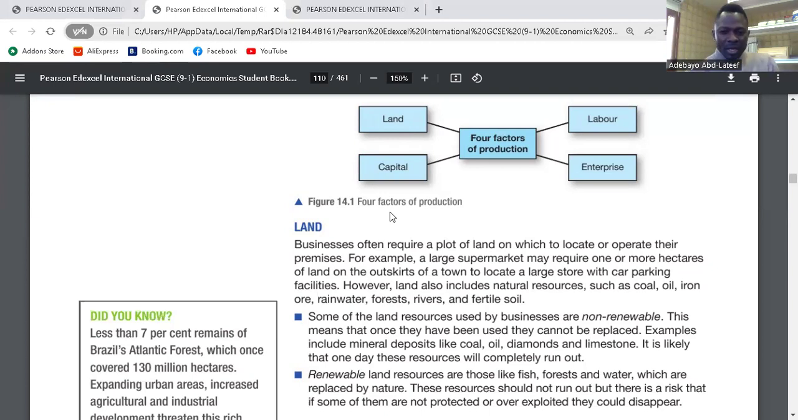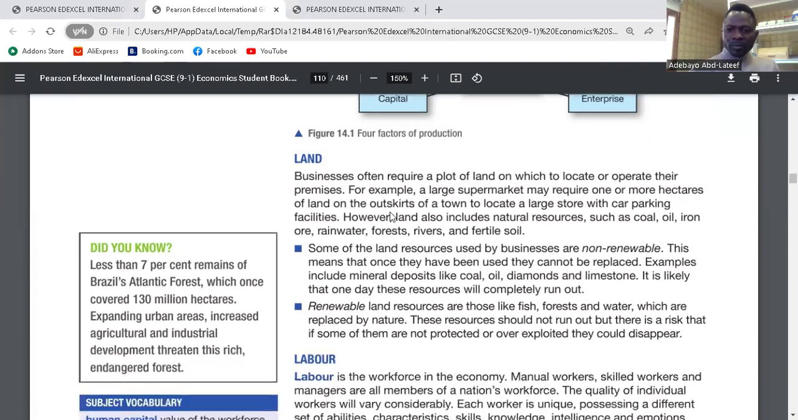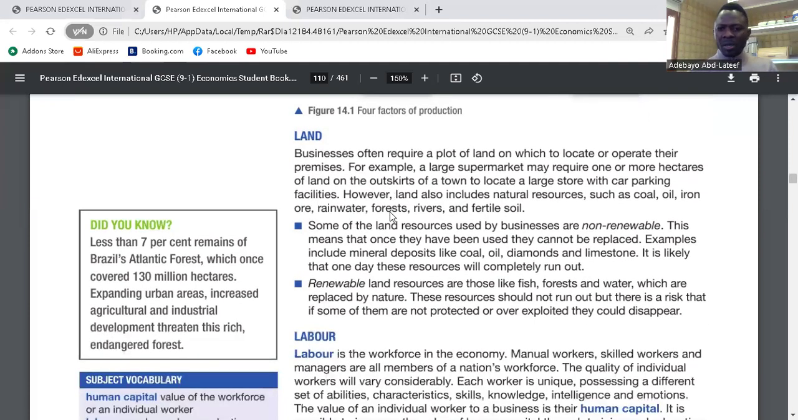So let's see what they say here. Land is immobile. You can't move it. But it can become a variable in the long run. That means you can use it to do whatever you want to do in the long run. But it is immobile. You cannot move it from one place to another. That is land. So land includes natural resources, oil. I said it already. Anything on land is land, clear.